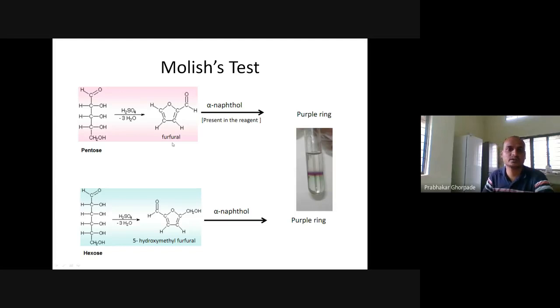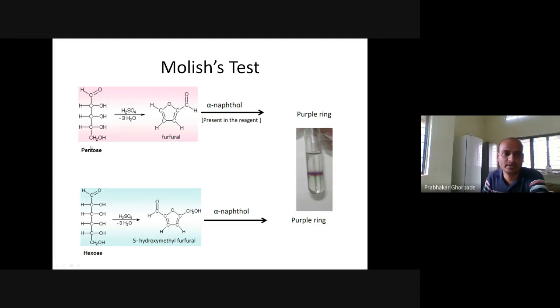With the help of alpha naphthol present in the reagent, since Molisch reagent contains alpha naphthol, this furfural will give the purple ring color. So a purple ring at the junction indicates that the Molisch test is positive.